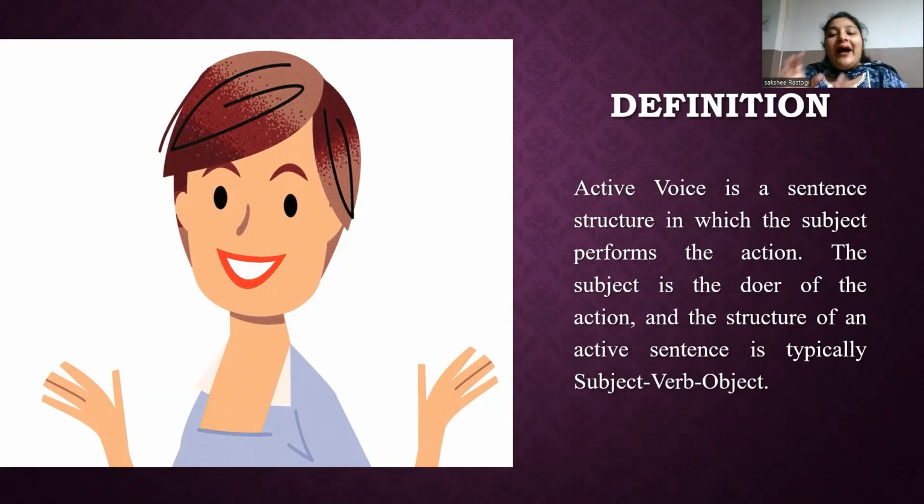So here, what is active voice? Active voice is a sentence structure in which the subject is performing some action. The subject is the doer of the action, and the structure of the active sentence is typically subject, verb, object. So this is the definition of active voice.